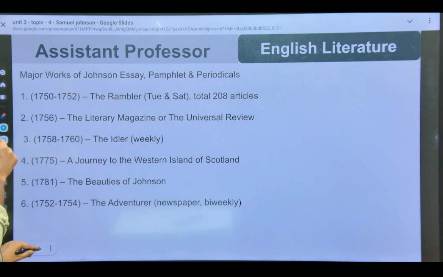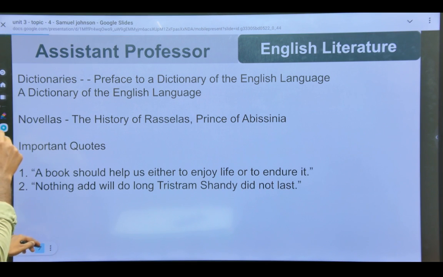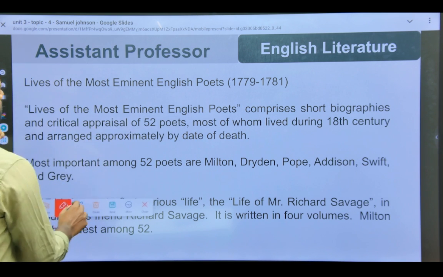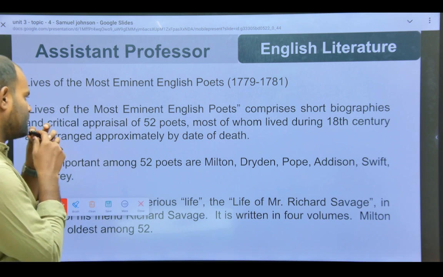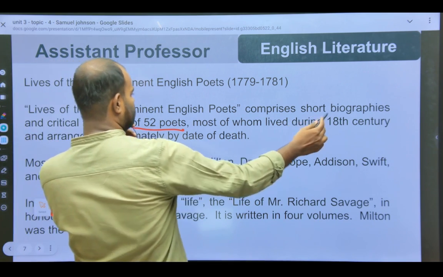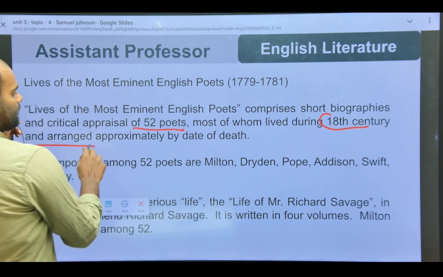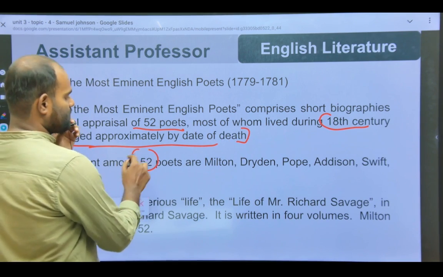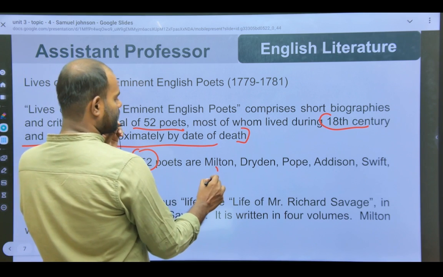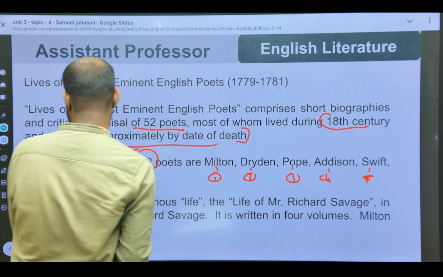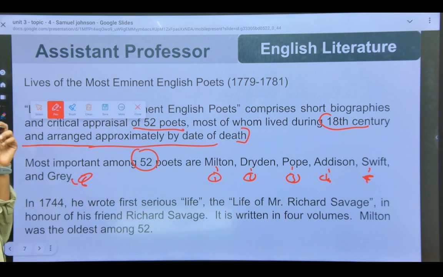Let's see some major important poets that are mentioned in The Lives of the Most Eminent English Poets, or the Lives of the English Poets. So how many poets are there in total? There are a total of 52 poets. Most of them are from which time? 18th century and 17th century. Of the 52, 6 are the most important writers. Who were they? Number 1 Milton, number 2 Dryden, number 3 Pope, number 4 Addison, number 5 Swift, and number 6 Gray. If you study these 6, your work is done.